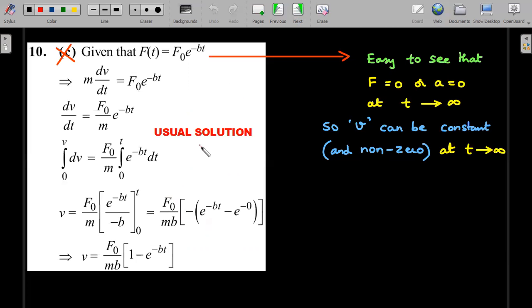Just look at this on the left side. Your usual solution would be to boringly write F equals ma, then a is dv by dt, and then integrate, and then realize that this is 1 minus e power minus bt, and then go and mark the option. Okay, but it is easy to see that F equal to 0 is at a equal to 0.